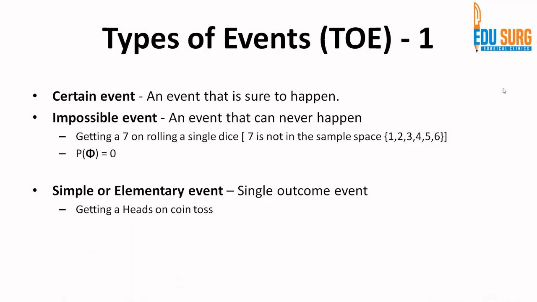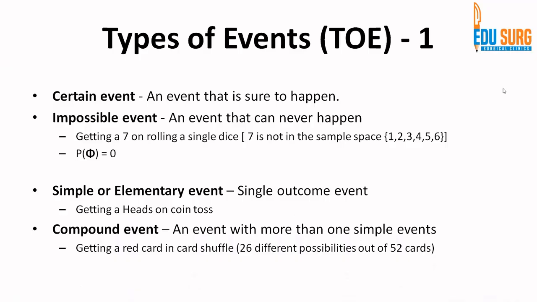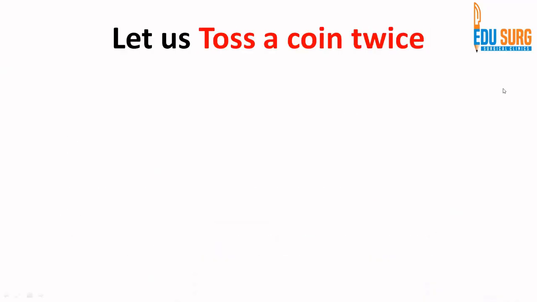The other difference is when you are asked about a simple event and a compound event. A simple or elementary event is a single outcome event, like getting a head on a coin toss. There is only one head in a coin, right? So that is a simple or elementary event. A compound event means an event where more than one simple event is possible, for example, getting a red card in a card shuffle. From the last video, there are 52 cards, 26 are red. So there are 26 different possibilities. This is a compound event.